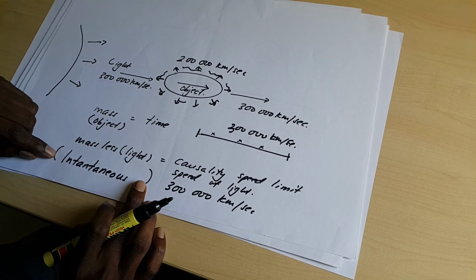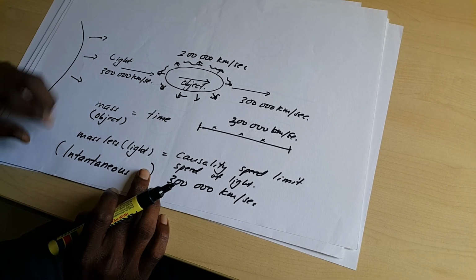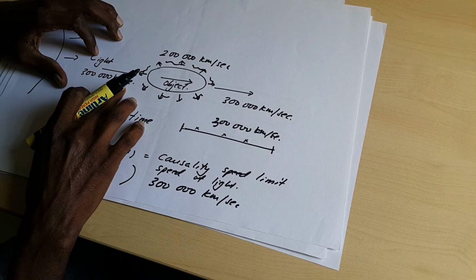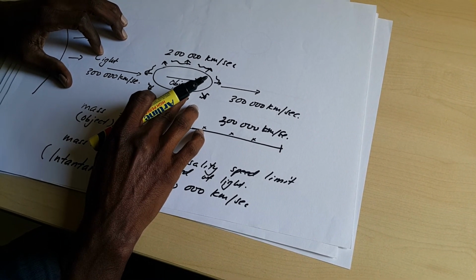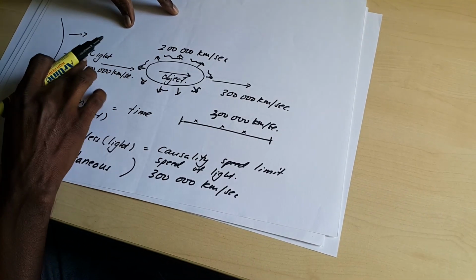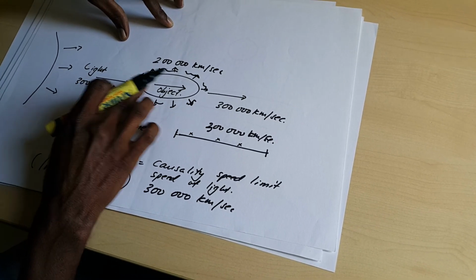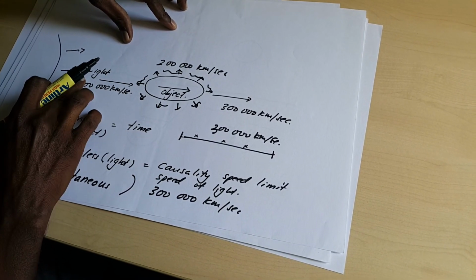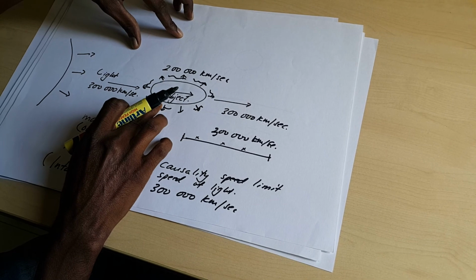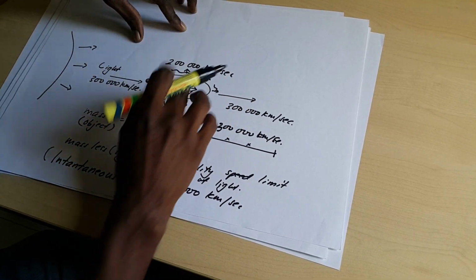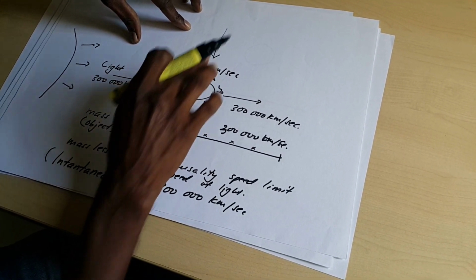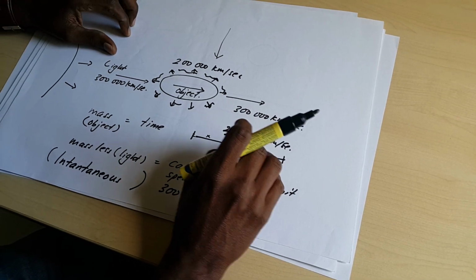Because of these two, the nature of mass and the massless, when a light passes by an object in motion, regardless of whether the light is moving away from the source and the object is moving towards the source, or the light is moving away from the source and the object is moving away from the source, or even in perpendicular, the light will be repelled out from the time dilation zone.